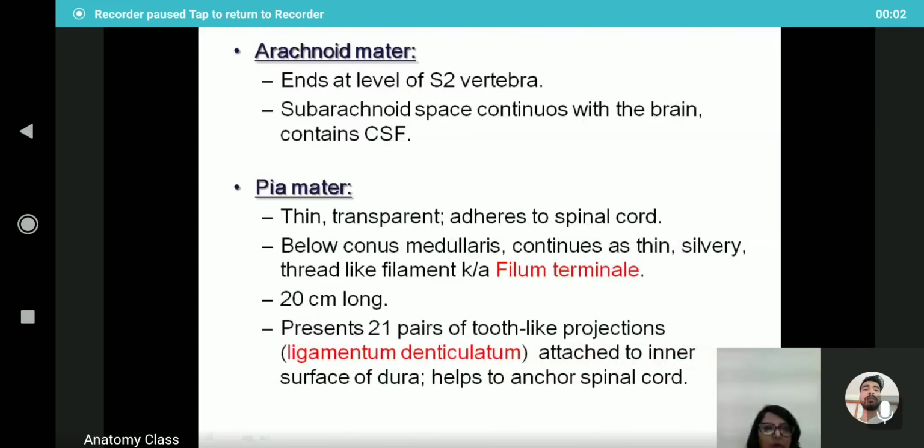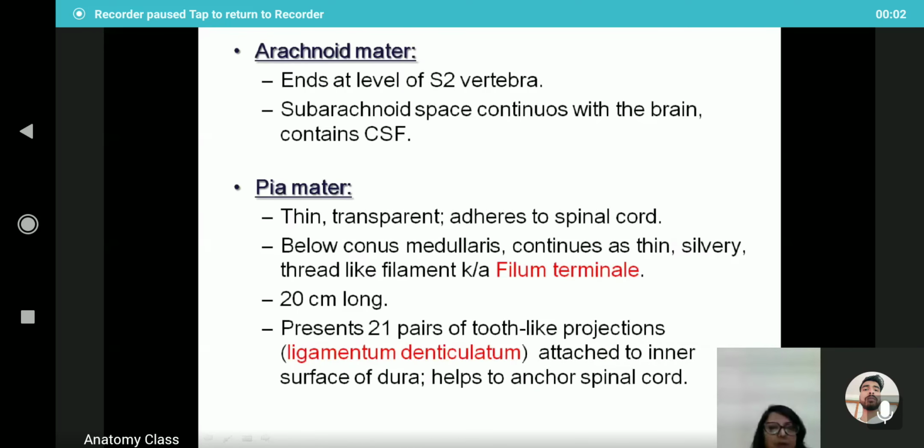The arachnoid mater in the spinal cord ends at the level of the S2 vertebra. The subarachnoid space continues with the brain and contains the cerebrospinal fluid. And the pia mater is thin, transparent, and adheres to the spinal cord. Below, it ends at the conus medullaris and continues as a thin silvery thread-like filament called the filum terminale. The filum terminale is around 20 centimeters long and presents 21 pairs of tooth-like projections on each side of the spinal cord. They are the ligamentum denticulatum, attached to the inner surface of the dura mater, and help to anchor the spinal cord.